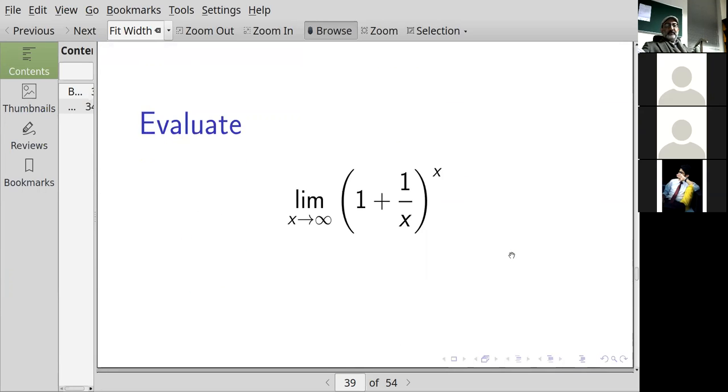The limit as x goes to infinity of 1 plus 1 over x to the x. Right? Now what happens? As x goes to infinity, 1 over x is going to 0. And if I tried substitution, this would look like 1 to the infinity. Well, I don't know what to do with 1 to the infinity.